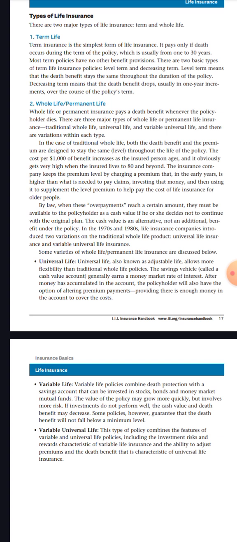Number 3 and last, variable universal life. This type of policy combines features of variable and universal life policies, including the investment risk and reward characteristics of variable life insurance and the ability to adjust premiums and the death benefits. That is a characteristic of universal life insurance.